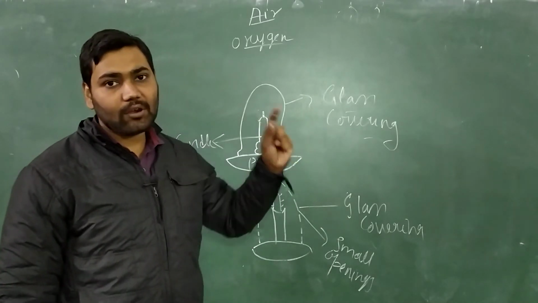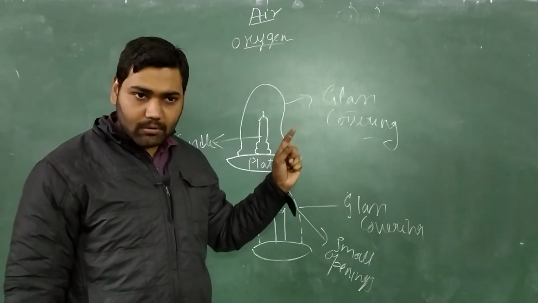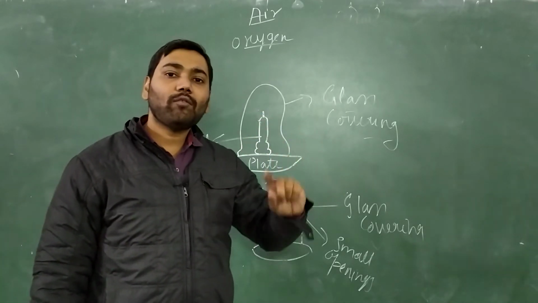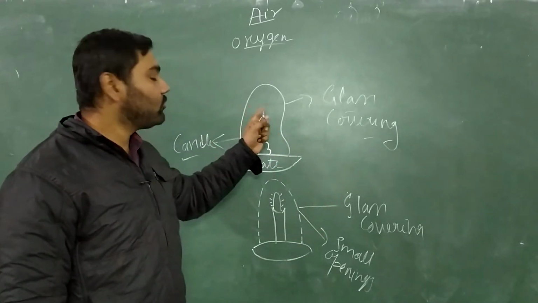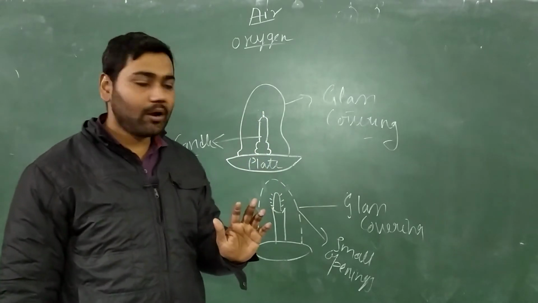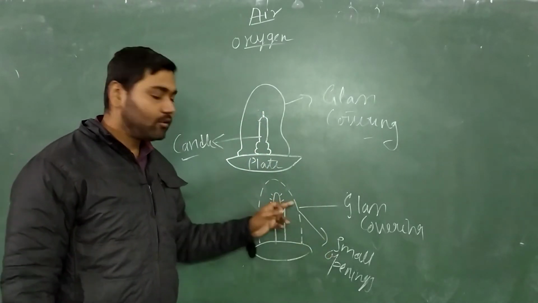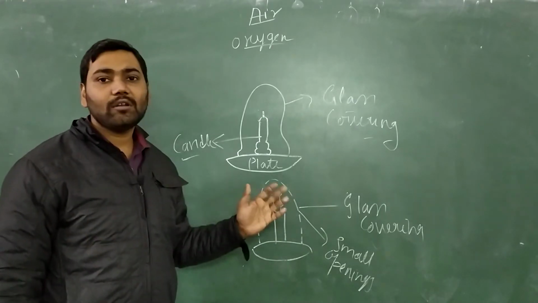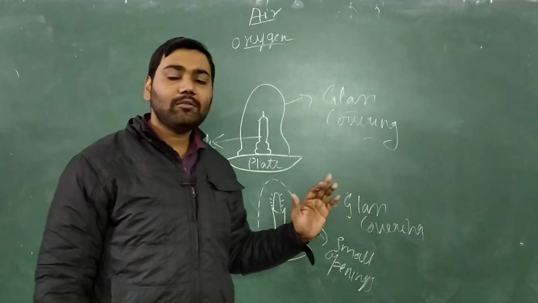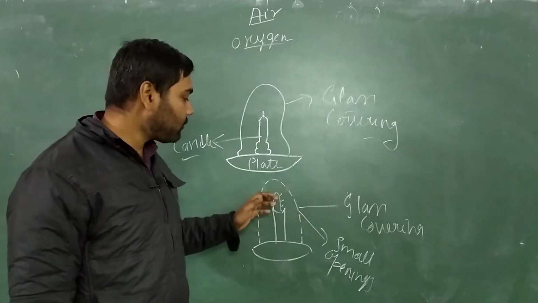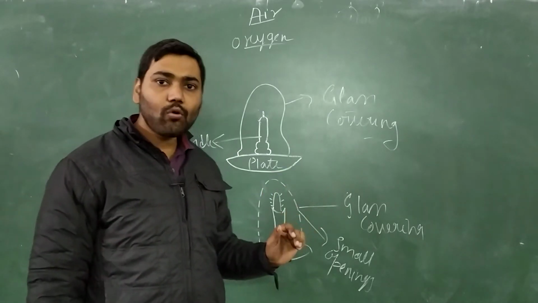Why? Because we have studied that oxygen is a supporter of combustion. So if there is no oxygen, there is no burning, okay. Now here, because of these small openings, the balance of oxygen is maintained. Why? Because the fresh air always takes the place of the older one.